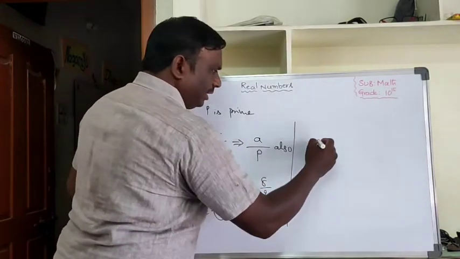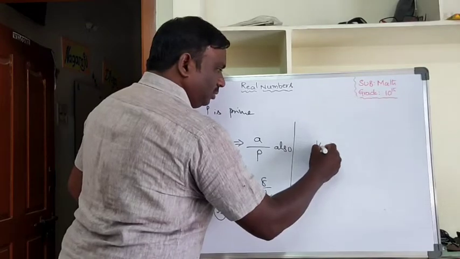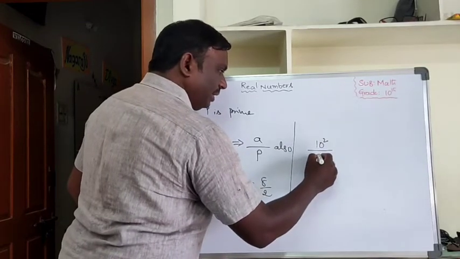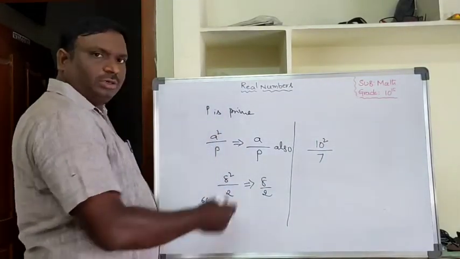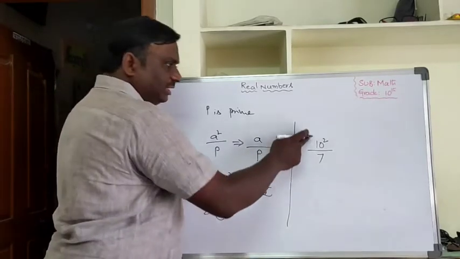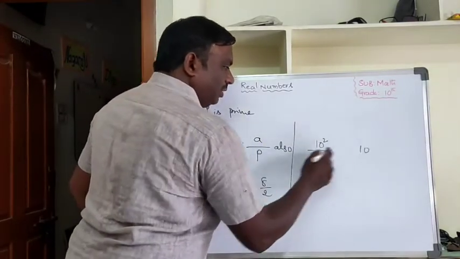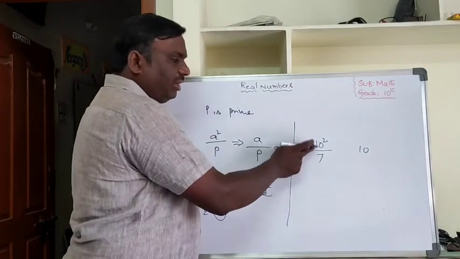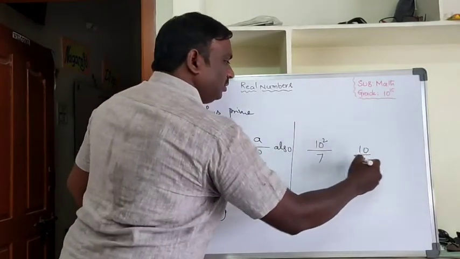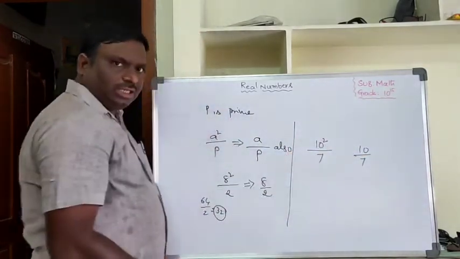One more example I am taking: 10 square by 7. It is not divisible. If 7 does not divide 10 square, then 7 does not divide 10 also.